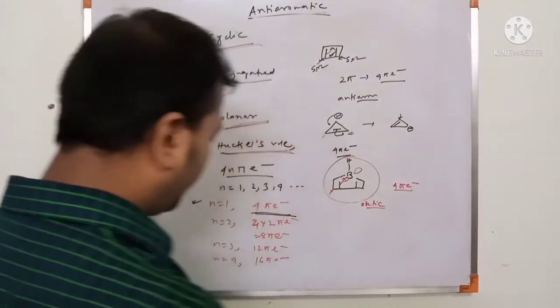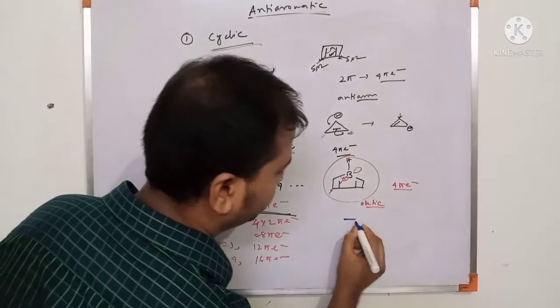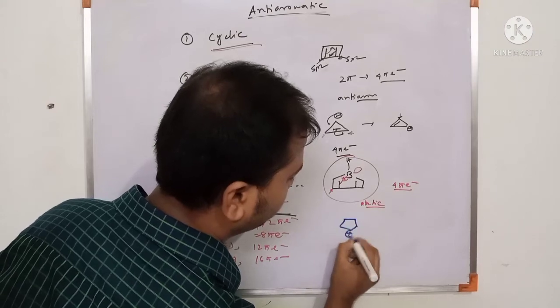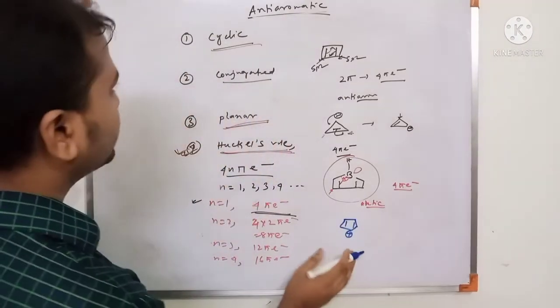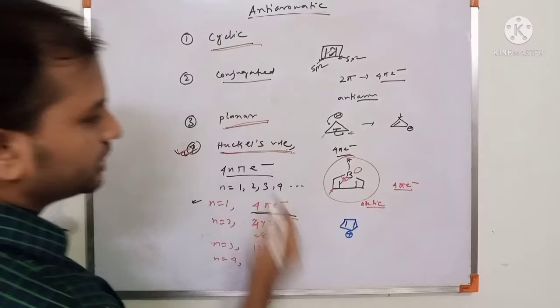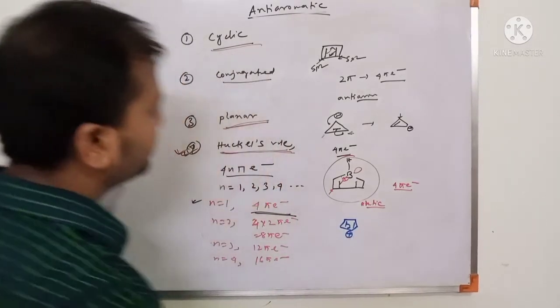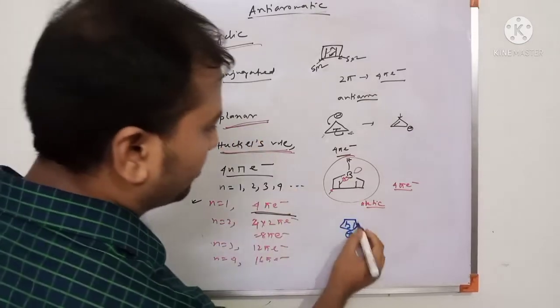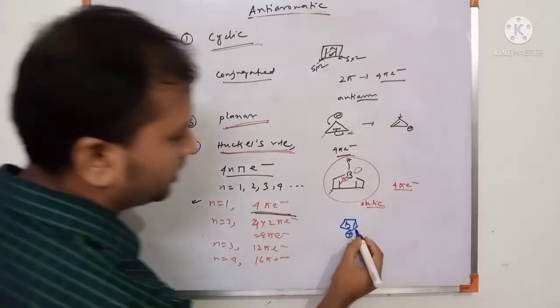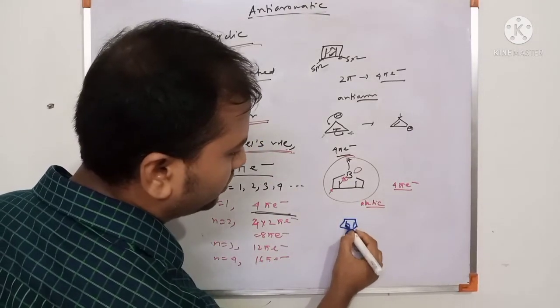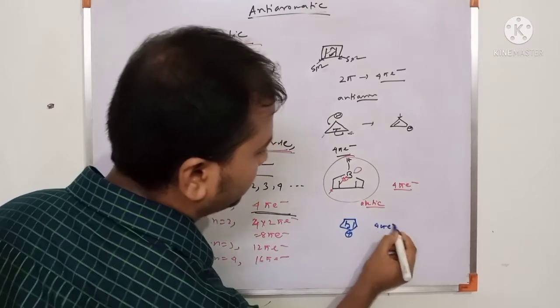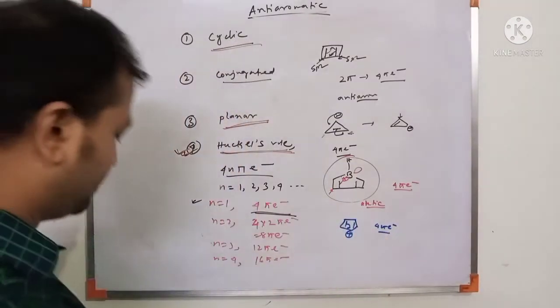Now another example. First check cyclic. This is cyclic. Then conjugated. This is conjugated: pi, sigma, positive charge. This is a conjugated system. Planar. All are sp2 hybridized. And follow Huckel's rule. There is 1, 2, 3, 4 pi electrons. This follows Huckel's rule. This is an anti-aromatic compound.